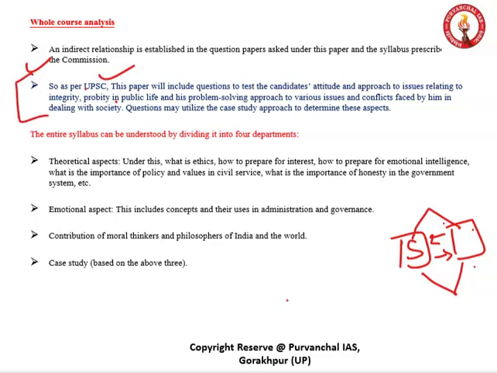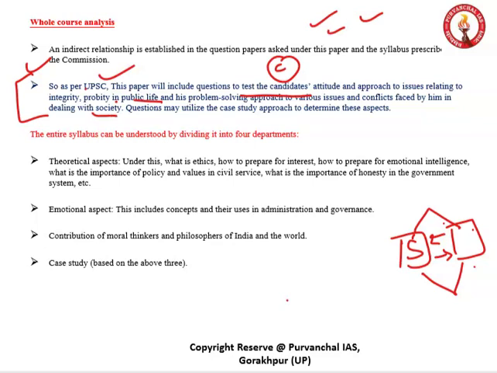By one paragraph, UPSC has proved that point. According to the UPSC, this paper will include questions to test the candidate. You mean the candidate is the center of the question. Candidates have to write the answer according to their own understanding, level and thought: attitude and approach to issues relating to integrity and probity in public life, and a problem-solving approach to various issues and conflicts faced in dealing with society every day.